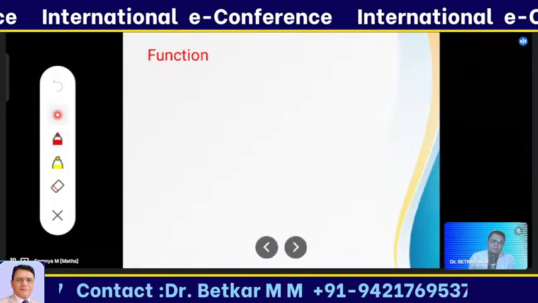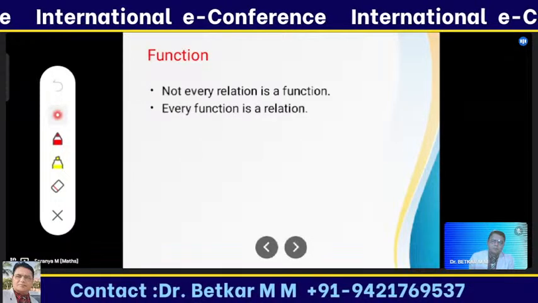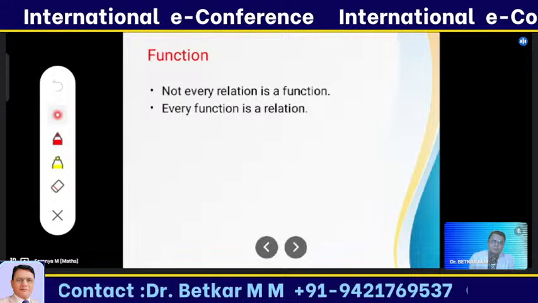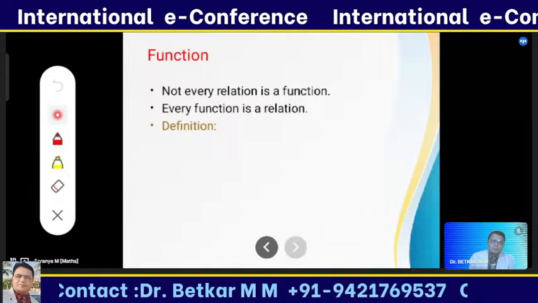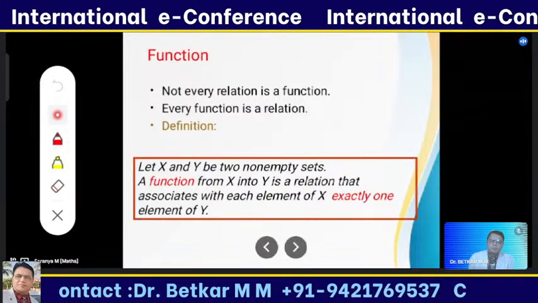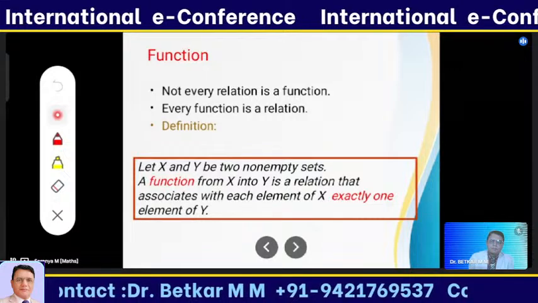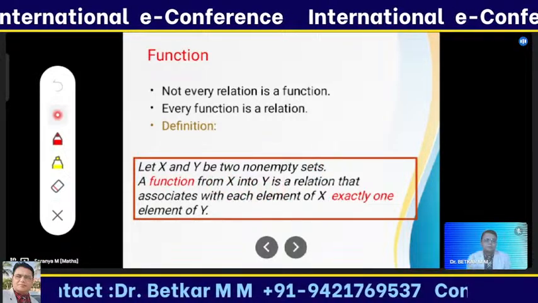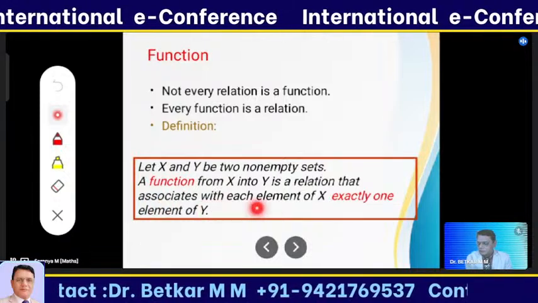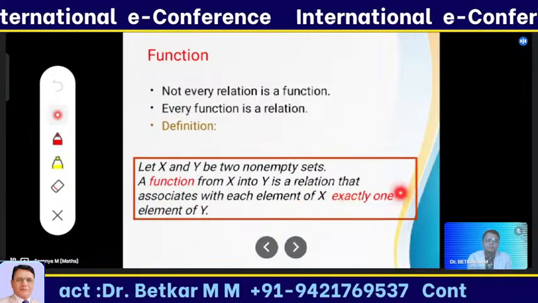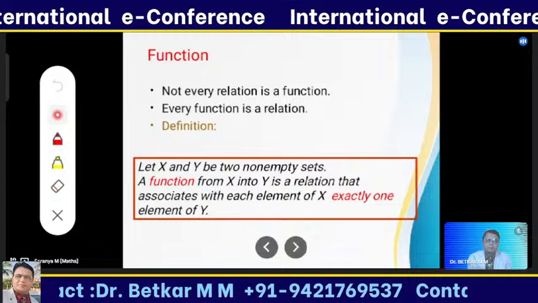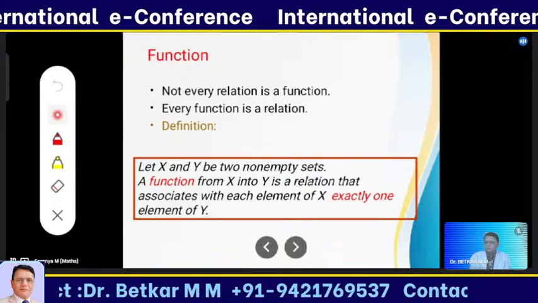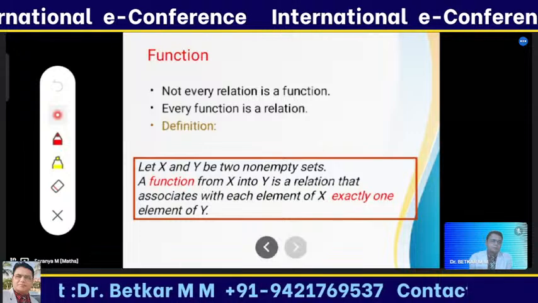Now I'm talking about a function. Not every relation is a function, but every function is a relation. Why? Because there is a definition for a function. X and Y should be non-empty sets. A function from X to Y is a relation that associates with each element of X exactly one element of Y. This is the keynote of the function. There is exactly one bonding between those two elements.